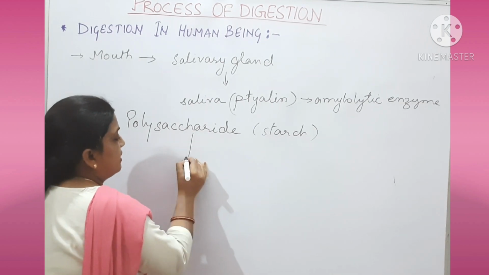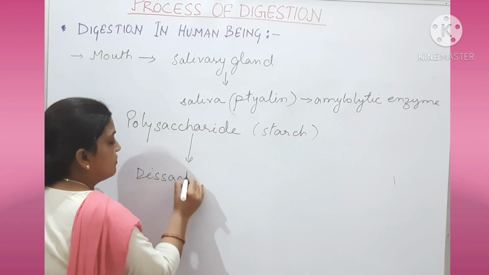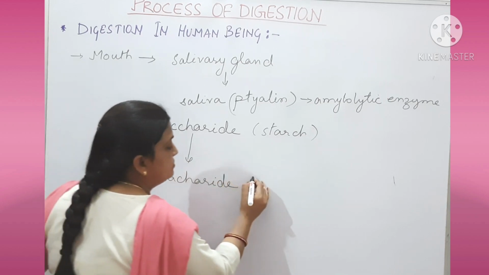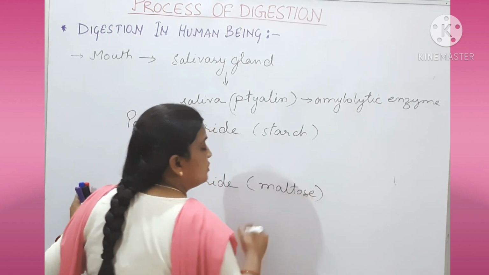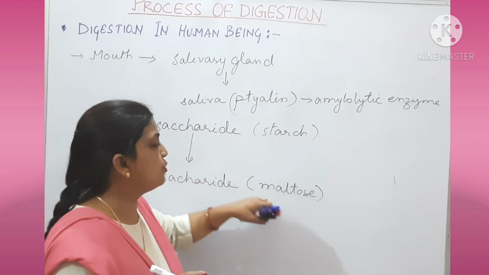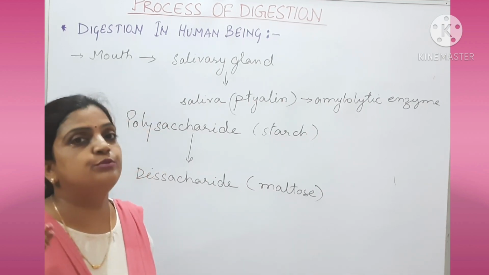Now this polysaccharide is broken down into disaccharide, and in which form? Maltose. Children, always remember that within the mouth, your food starch is broken down into maltose. It is not breaking down into glucose, the simple food molecule.